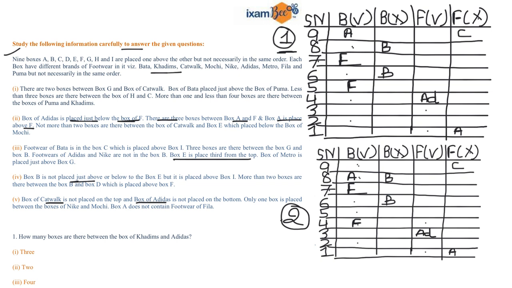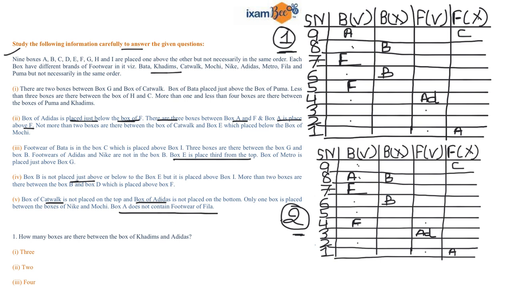This is your case number 1 where A is placed at the 9th position and accordingly F is at the 5th position and the box of Adidas is at the 4th position. And in your second case, A is at the 8th position and accordingly F is at the 4th and the box of Adidas is at the 3rd position. Now it is given that box A does not contain the footwear of Fila.